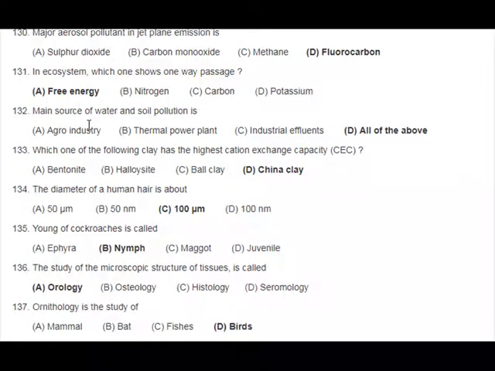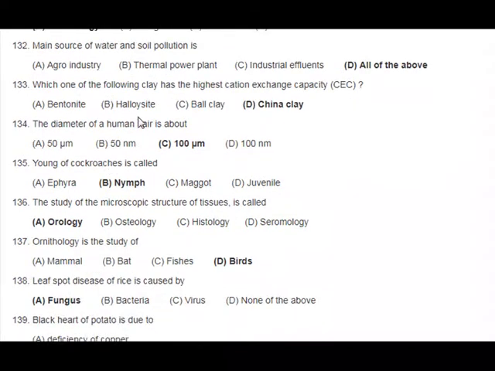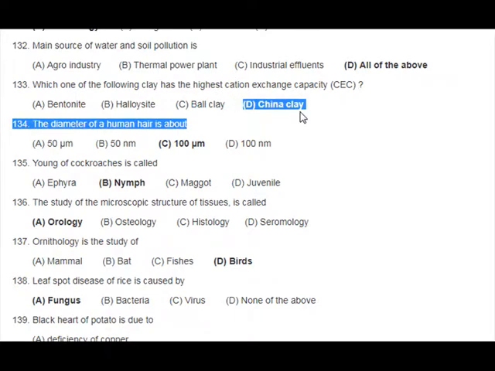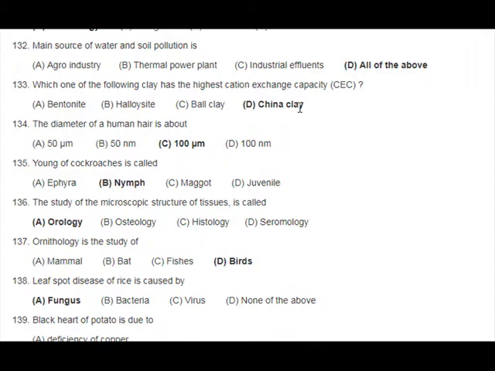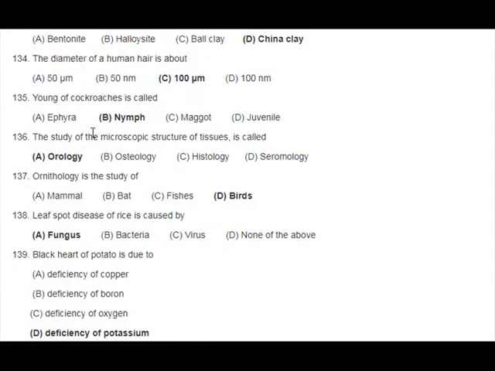132. Main source of water and soil pollution is A. Agro-industry, B. Thermal power plant, C. Industrial effluents, D. All of the above. 133. Which one of the following clay has the highest cation exchange capacity? A. Bentonite, B. Kaolinite, C. Ball clay, D. China clay. 134. The diameter of a human hair is about A. 50 meters, B. 50 nm, C. 100 meters, D. 100 nm.